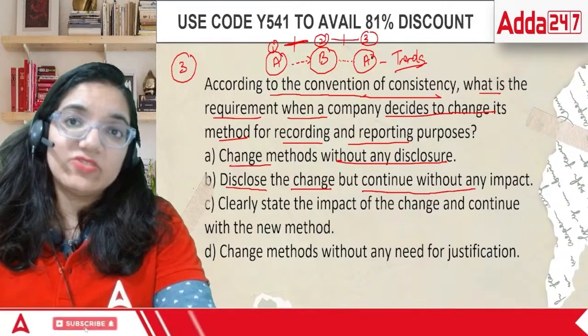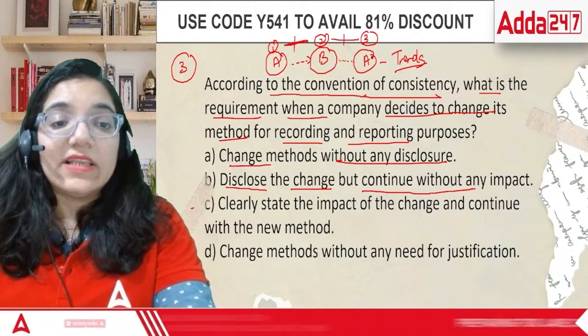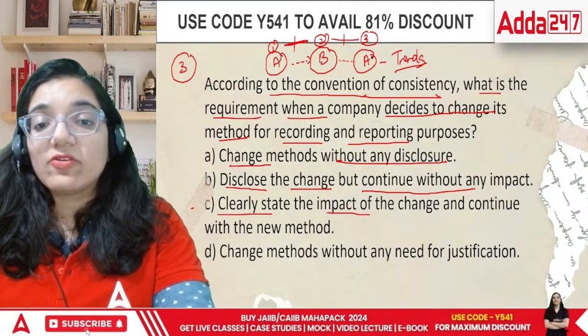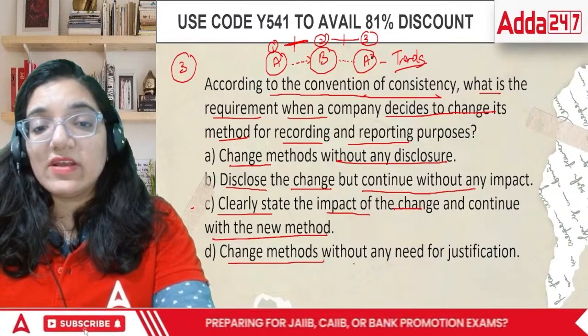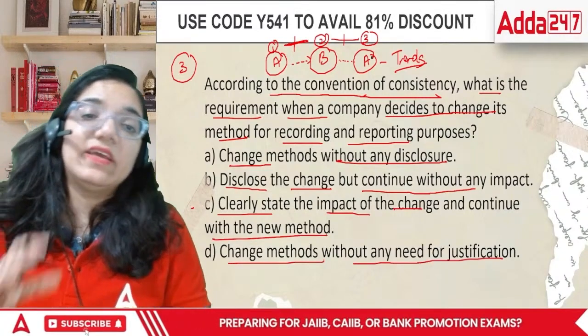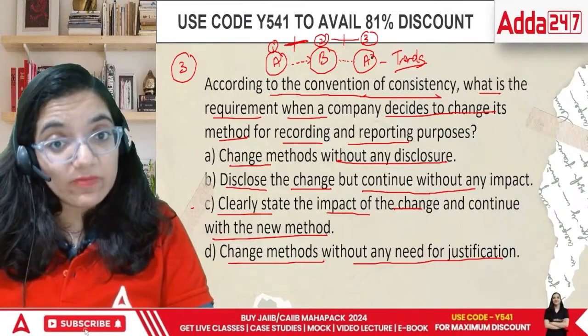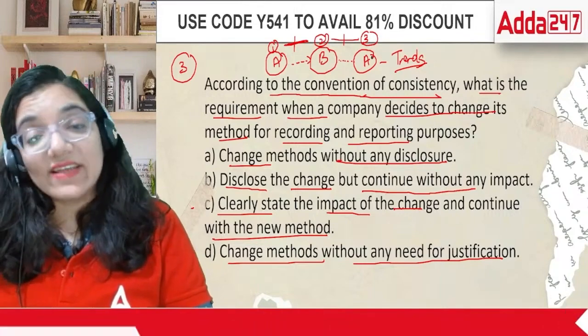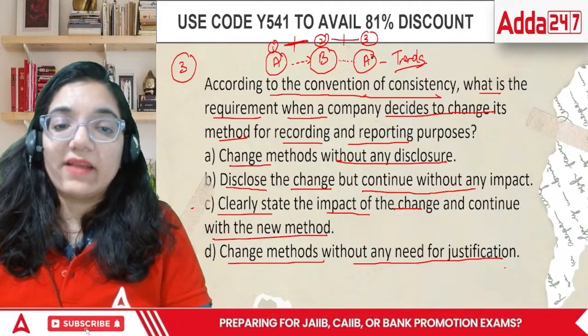Matlab, again, if there is no impact being shown in the books of accounts, your books of accounts are wrong. Clearly state the impact of the change and continue with the new method, or change methods without any need for justification. There is a need for justification why you are shifting, and if you want to shift back, then you should state the reason again. And in this case, you have to specify what impact it brought.